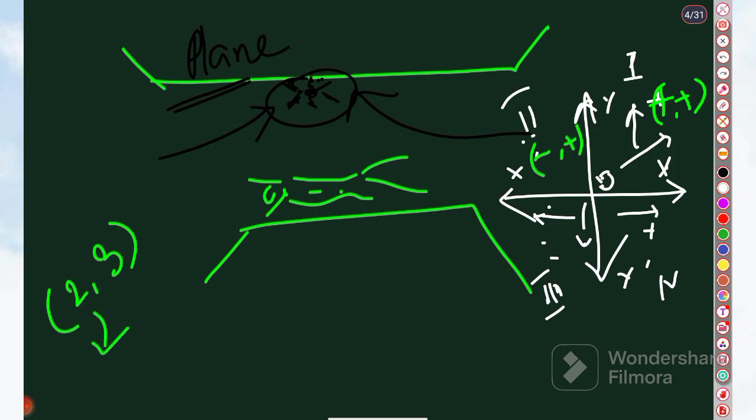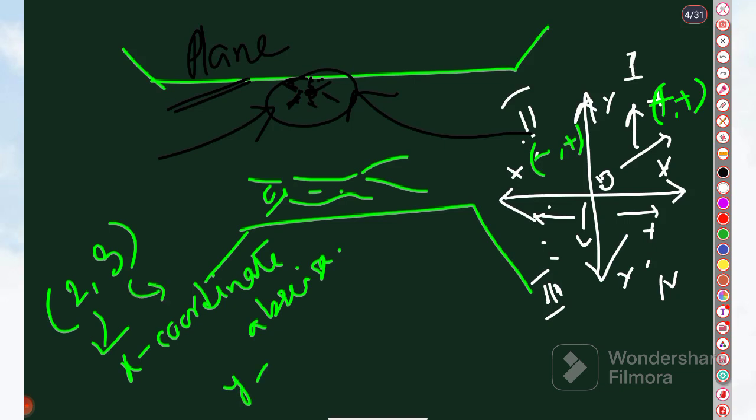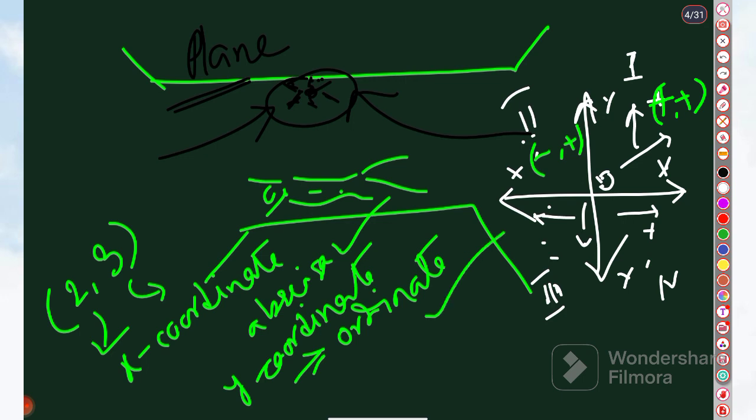These represent the x coordinate, also called the abscissa, and the second is the y coordinate, also called the ordinate.